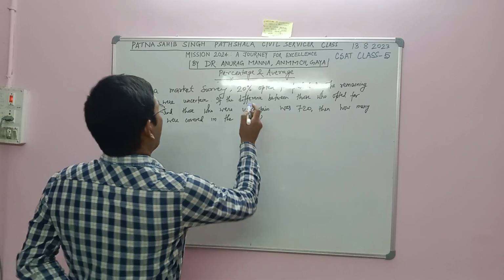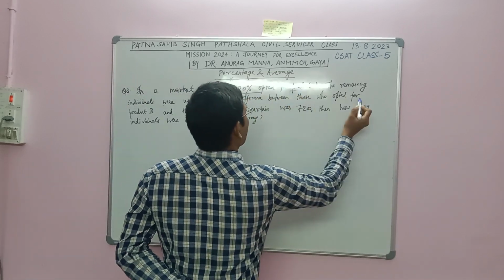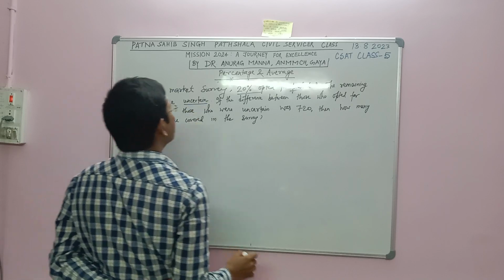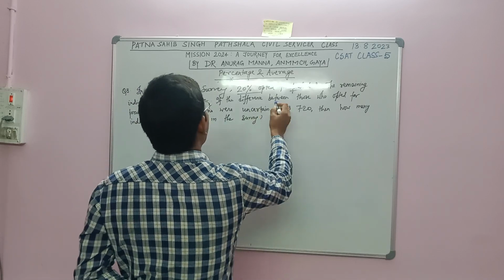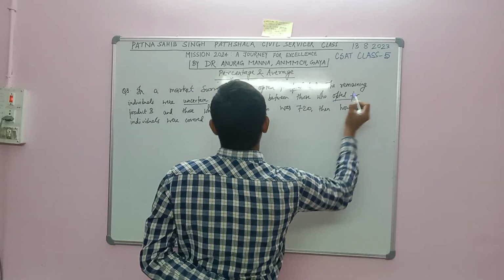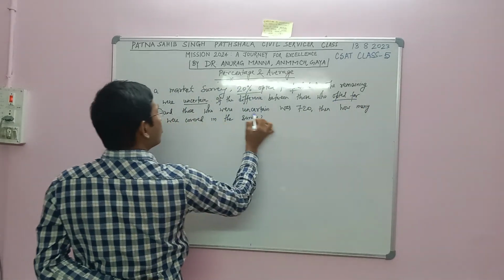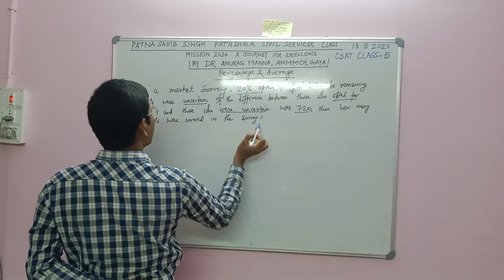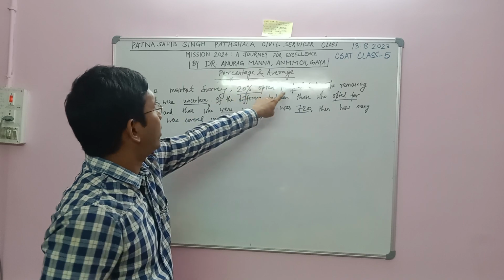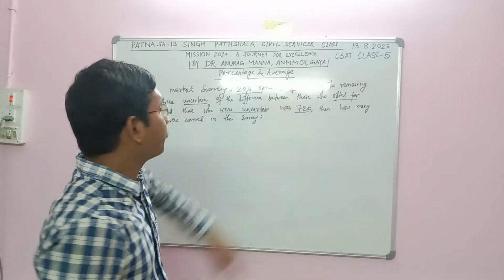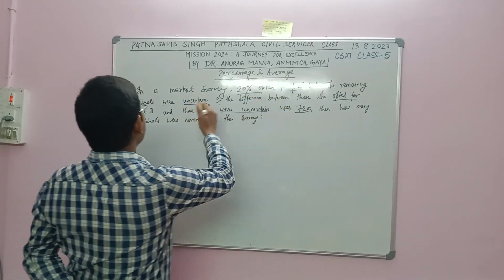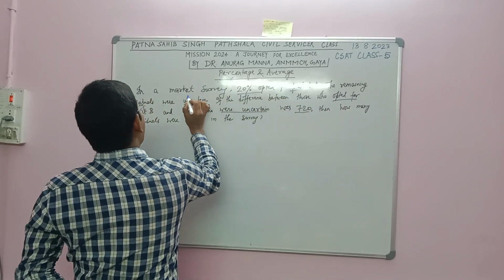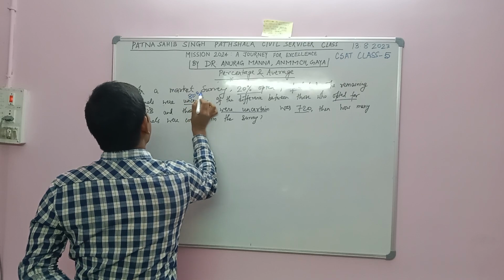In a market survey, 20% opted for product B and the remaining were uncertain. If the difference between those who opted for product B and those who were uncertain was 720, then how many individuals were covered in the survey? So 20% opted for product B, so the remaining individuals were uncertain, and it means 80% people were uncertain.